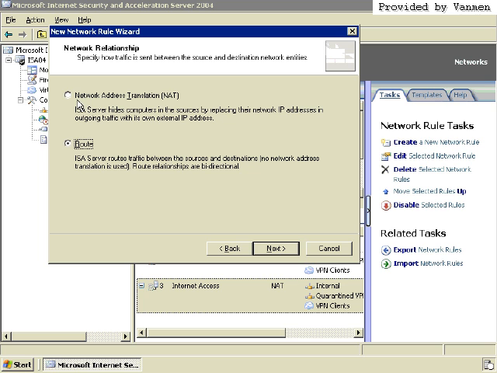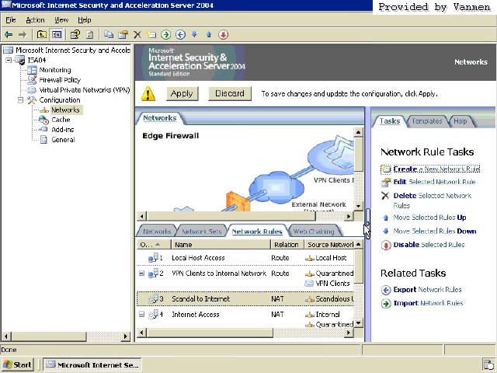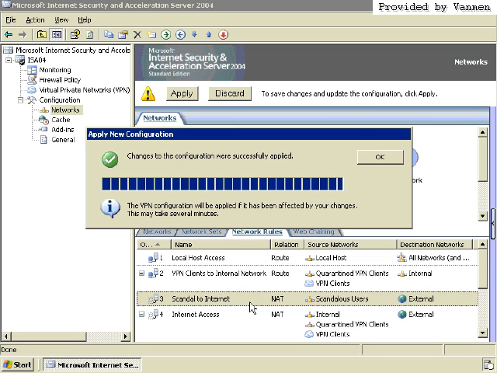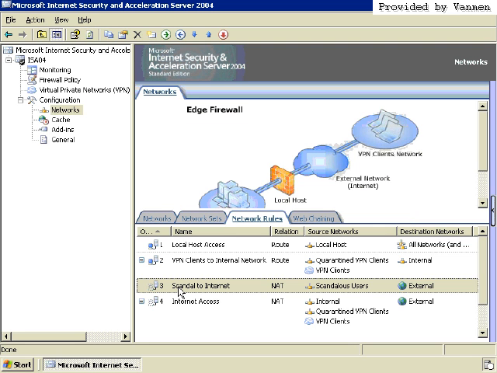So what I'm going to do is use NAT. Click NAT from our scandalous users to the network, and I hit finish, whoosh, and apply. That immediately allows them to access the internet. Now here's the great thing I get so excited about. What happens if our scandalous users try to access the internal users?